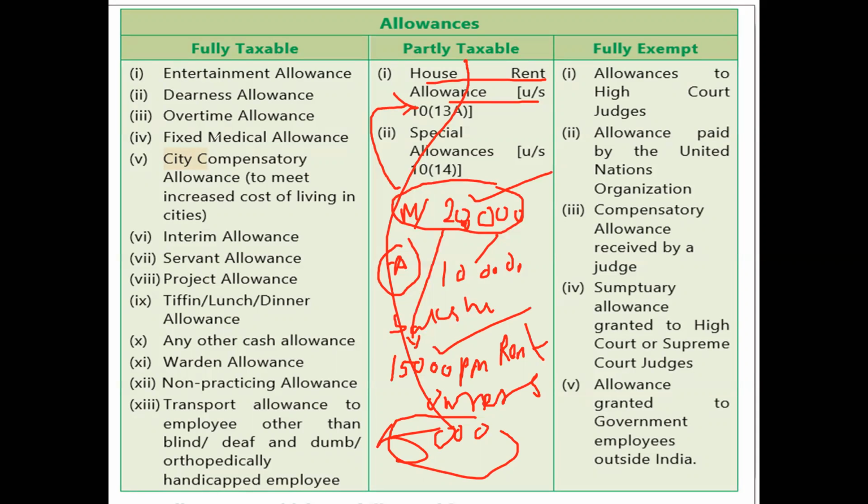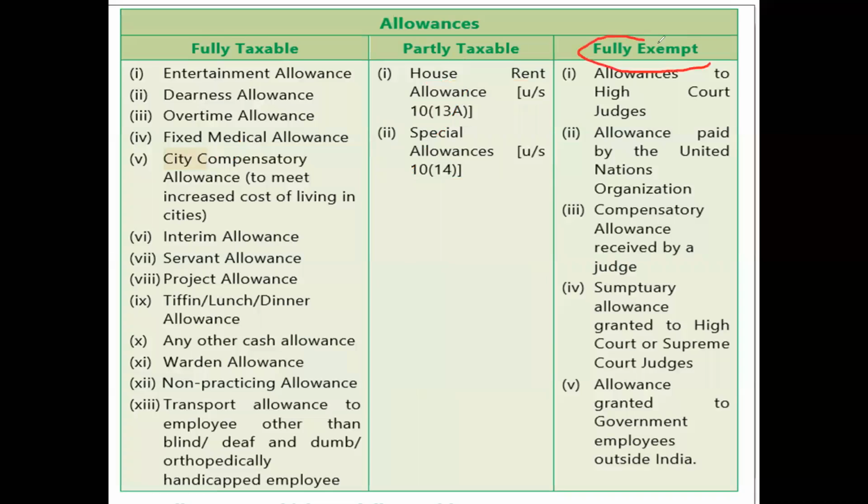Please remember, in this case it is fully taxable. Whatever you got, it is fully taxable. In this case only a part of it is taxable. So we will look at all the rules and regulations thoroughly in the next slide. Next one is fully exempted tax. Fully exempted. So I will give 1-2 examples, because these are only for specified people.